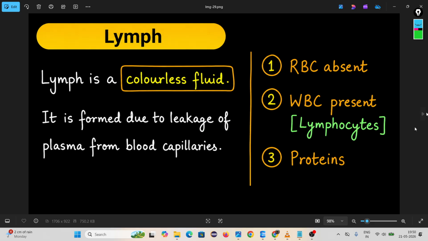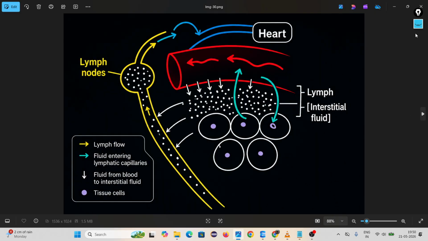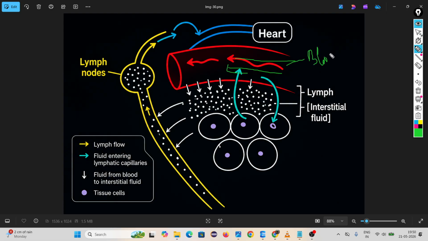Okay, look. When blood is inside the blood capillaries, a diffusion process happens: oxygen comes from the blood capillaries to the cell.